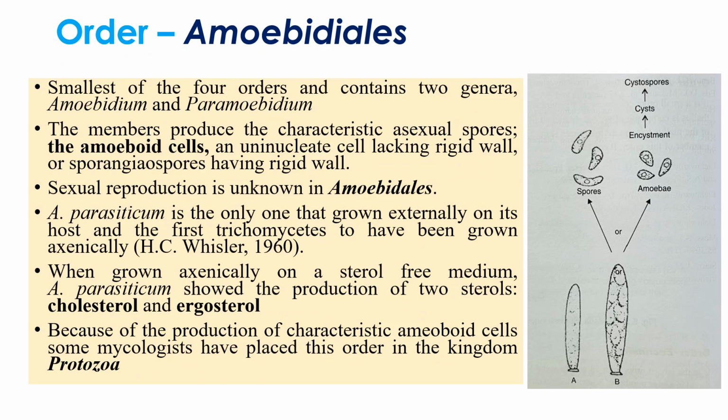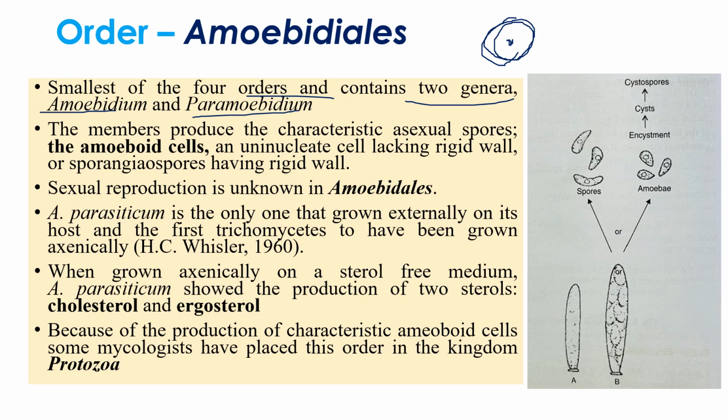The last order, Amoebidiales. Based on the characteristic production of amoebae, this was placed under Protozoa. Before, it was under Trichomycetes only. Now it is classified under the kingdom Protozoa. This is one of the smallest orders, consisting of only 2 genera. And the 2 important genera are Amoebidium and Paramoebidium.